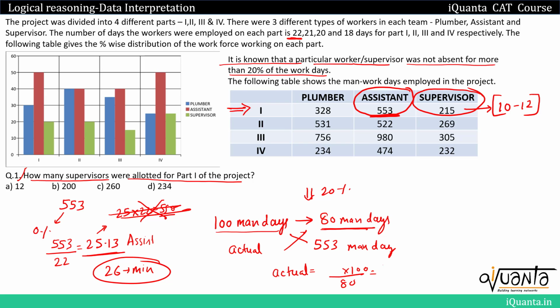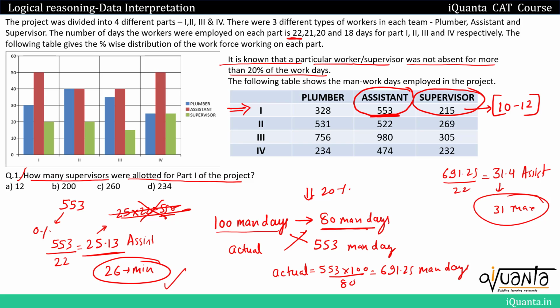After cross multiplying, we'll be getting the value of actual work days as 553 into 100 by 80, which gives me the actual work as 691.25 man days. This will help me to give the maximum number of assistants. So how will we find out the maximum number of assistants? 691.25 will be divided by 22, which gives me 31.4 as the number of assistants. So we'll take it as the nearest integer, which will be 31. So now we also have the range of number of assistants. Minimum is 26, max is 31.